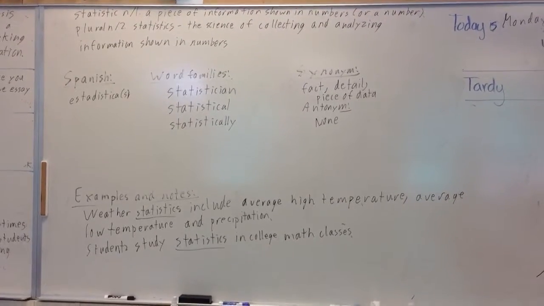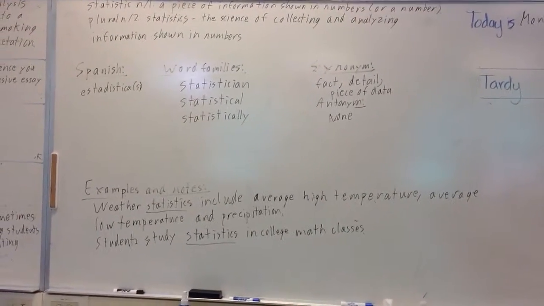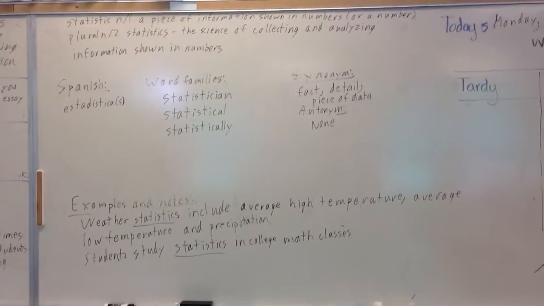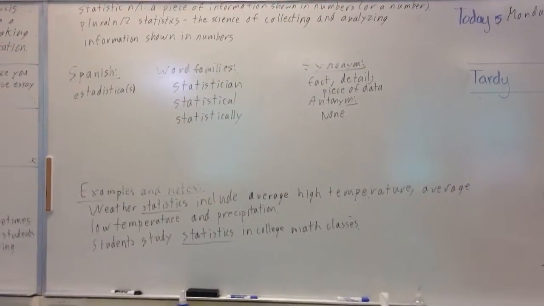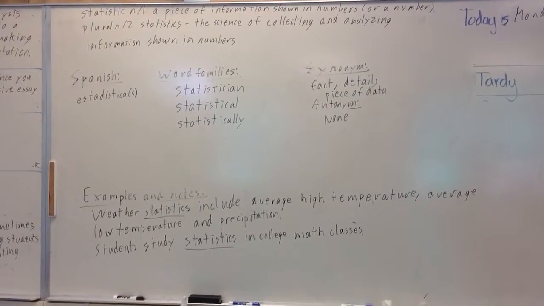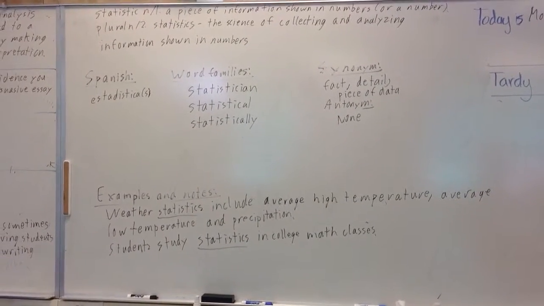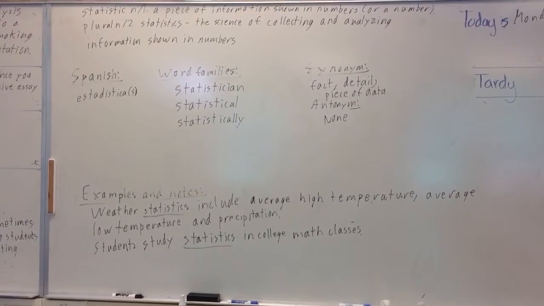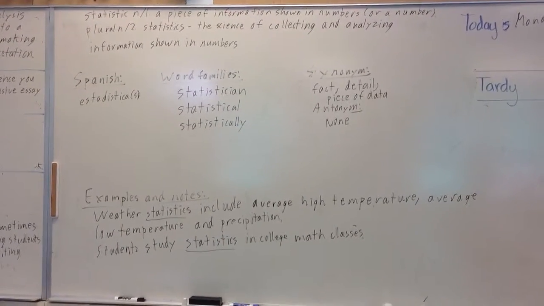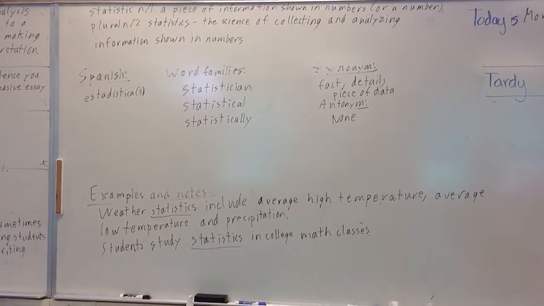Statistical is describing a noun and saying that it somehow has to do with statistics. Statistically, ly is a giveaway for an adverb. In this case, it's an adverb: in a way that is related to statistics. Something happens in a way that is related to statistics.